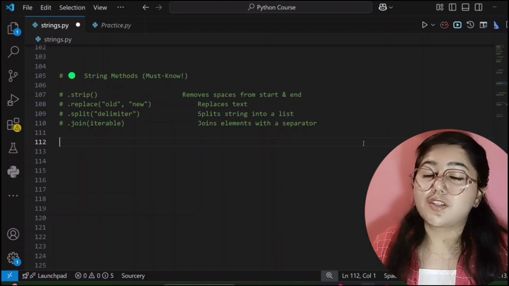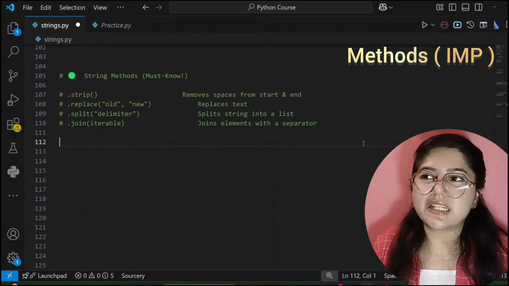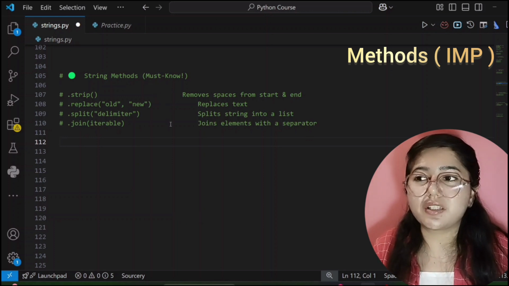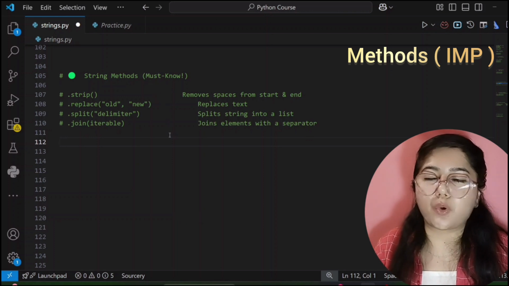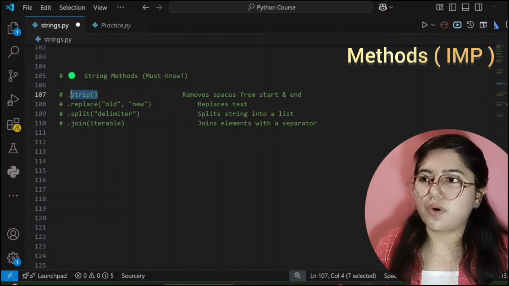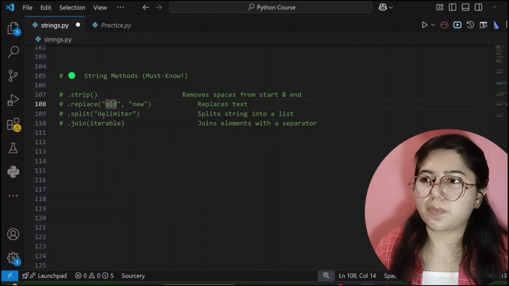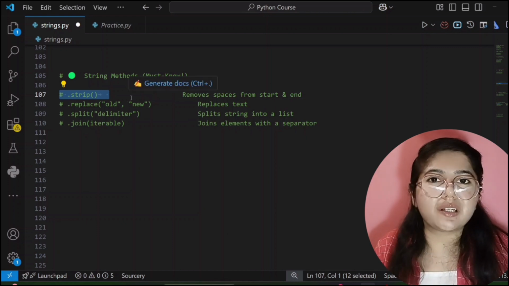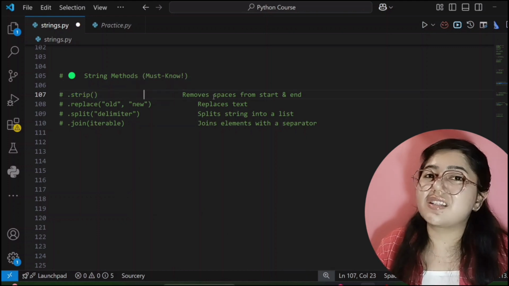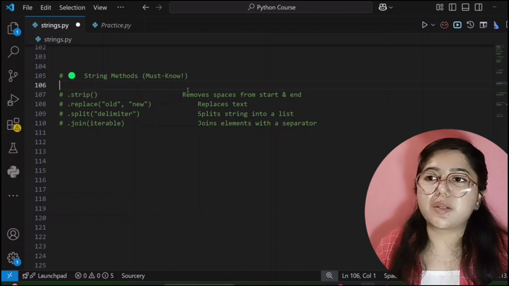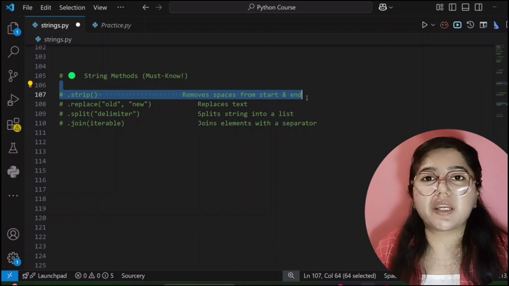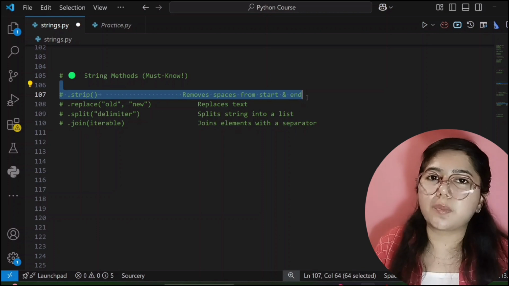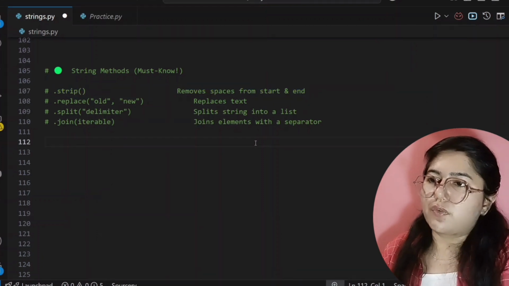Okay. So now the next thing which we will learn in our string is string methods. We have already learned some methods, but these are some extra methods and they are very important. First is strip, then replace, then split, and then join. So our first method in strings is strip. What does strip mean? See here, it removes spaces from the start and from the end. It will not remove from between, but it will remove from the start and from the end. So let's see.